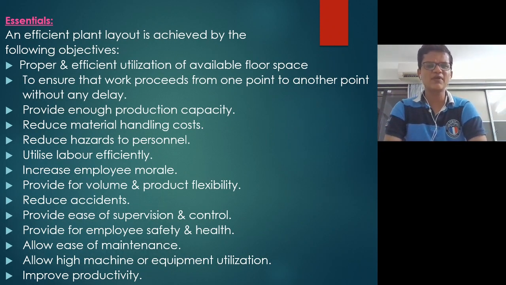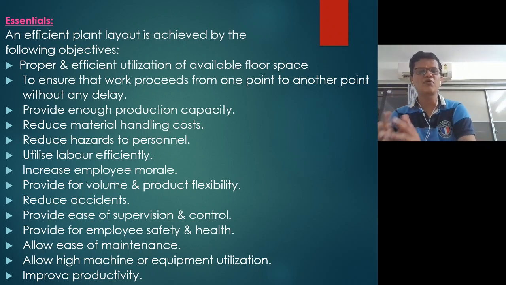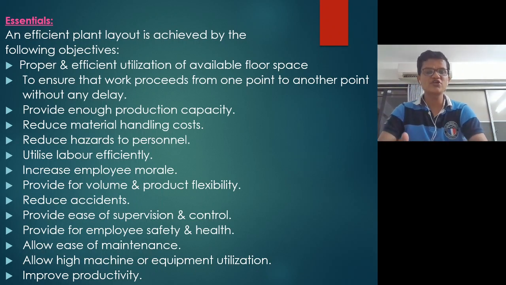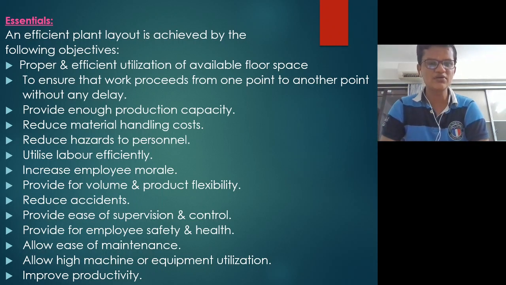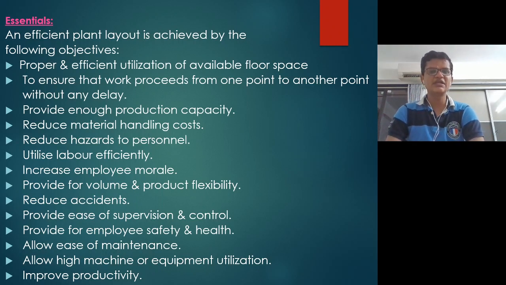The essentials of plant layout can be a proper and sufficient utilization of available floor space to ensure that work proceeds from one point to another without any delay, provide enough production capacity, reduce material handling cost, reduce hazards to personnel, utilize labor efficiently, increase employee morale, provide volume and product flexibility, reduce accidents, provide easy supervision and control, provide employees' health and safety, allow ease of maintenance, allow high machine and equipment utilization, and improve productivity. So, there are a number of such factors which you should consider for making a plant layout.